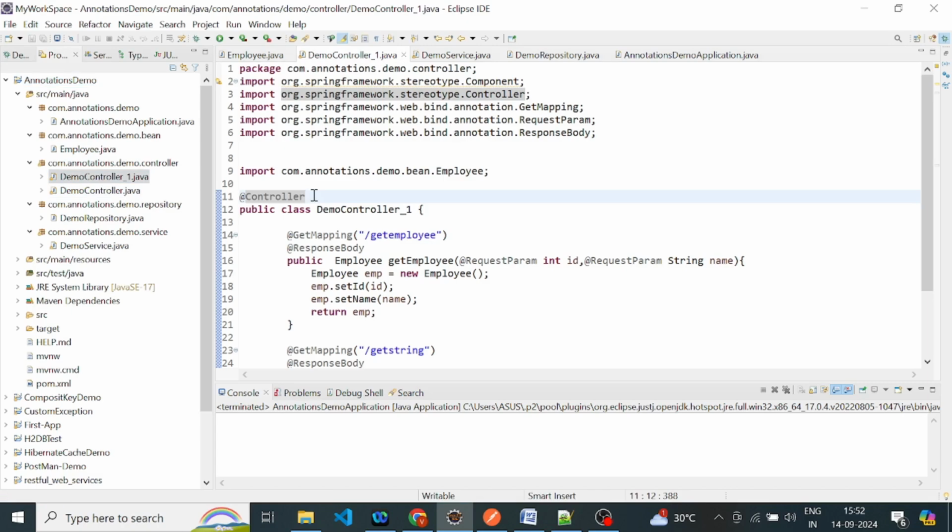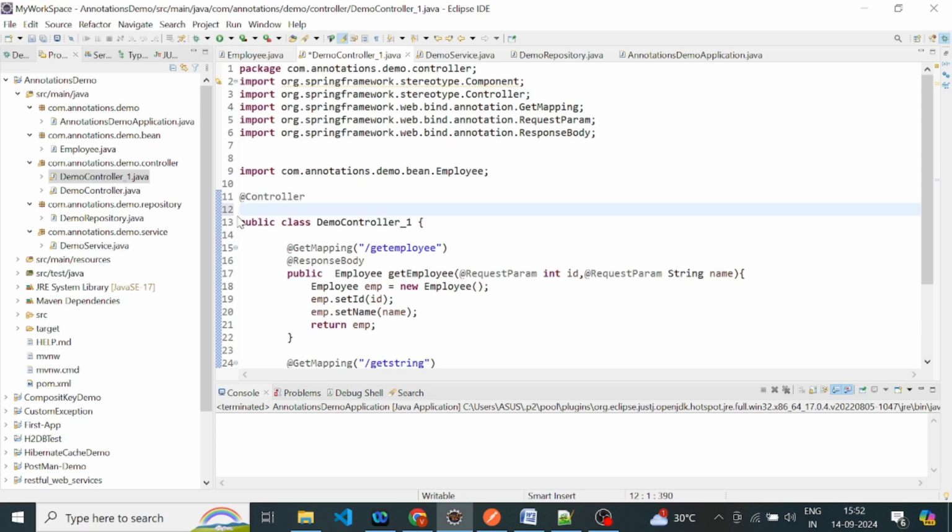Can we replace this @Controller annotation with the @Component annotation, because @Component is the parent of @Controller? The answer is no. Why? Because the @Component annotation does not have the capability to convert a Java class into a web controller class.